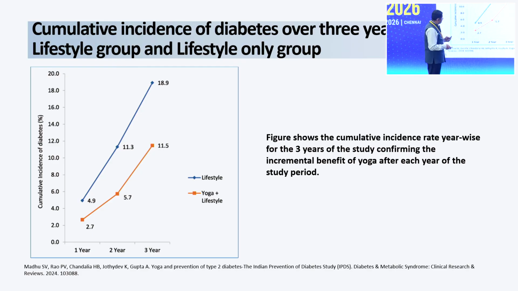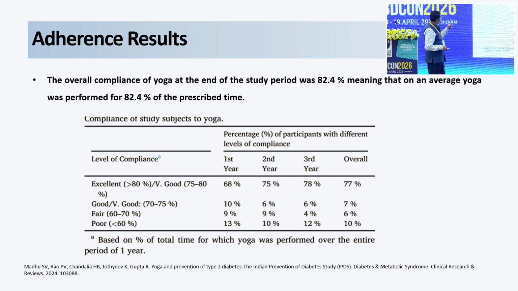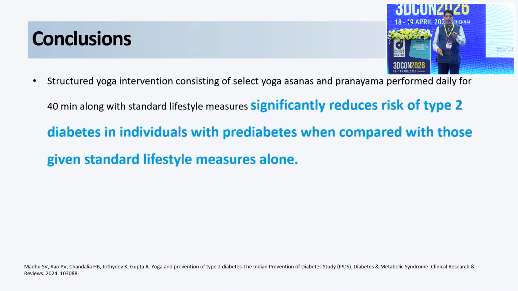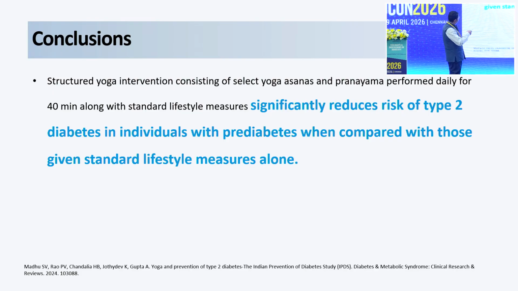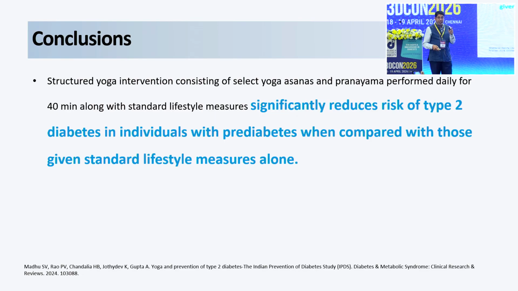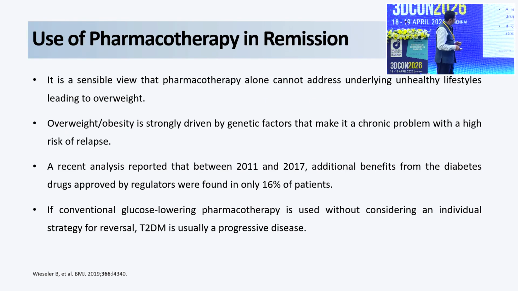Just see, this is the important thing here. And the adherence was so important, it was around 82% within the pre-diabetic population, not taking any drugs, which was very, very difficult. So to conclude our study, structured yoga can very significantly reduce it.